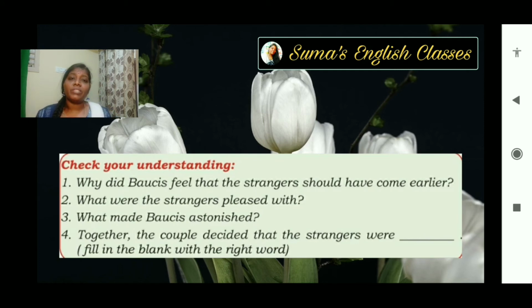Strangers were pleased with the hospitality and kindness of the Baushis. What made Baushis astonished? Baushis was astonished to look at the guests filling their cups again and again from the empty bowl. Together, the couple decided that the strangers were, what kind of strangers? They were the angels. Together, the couple decided that the strangers were angels.